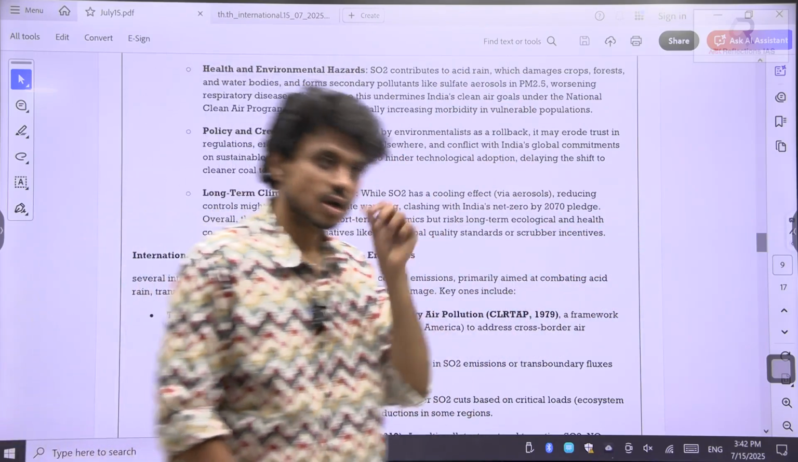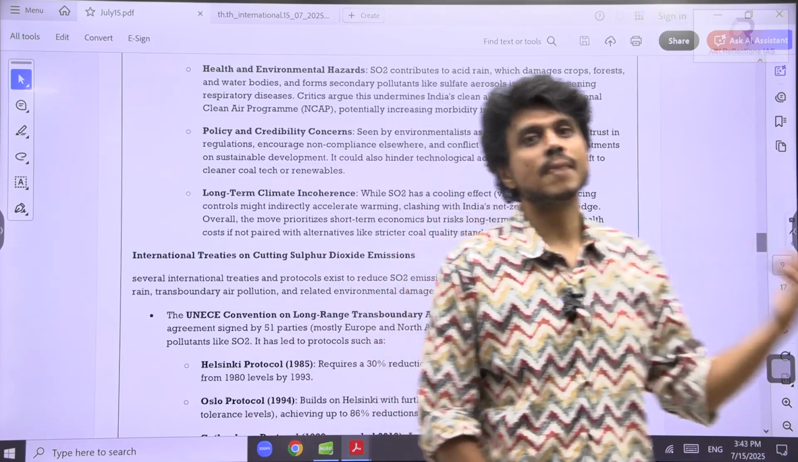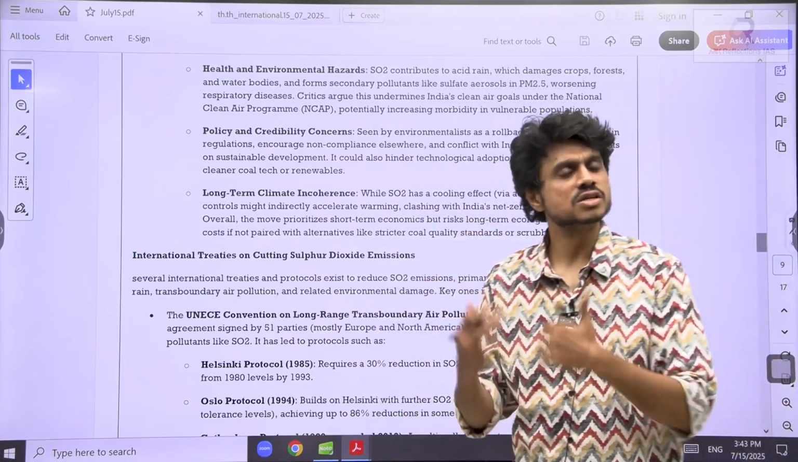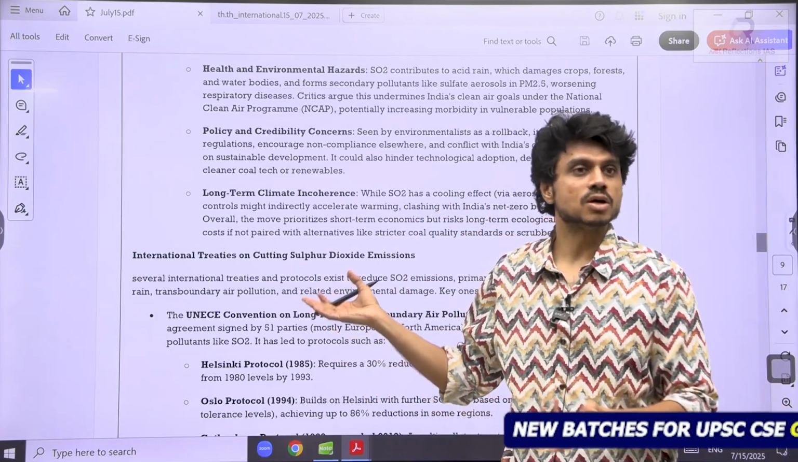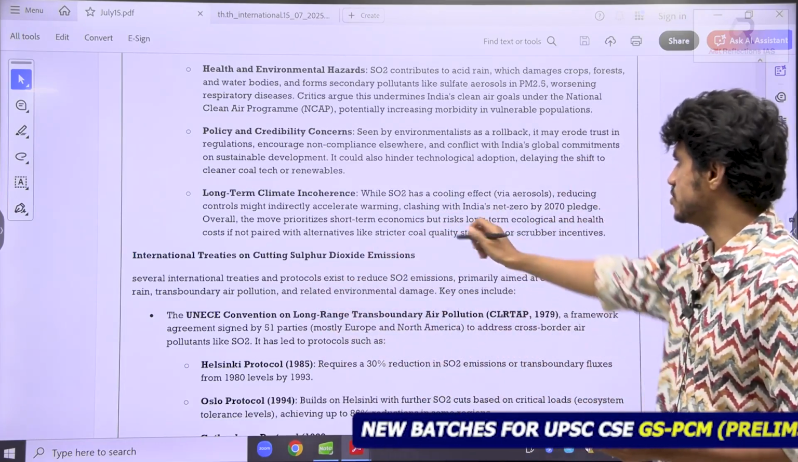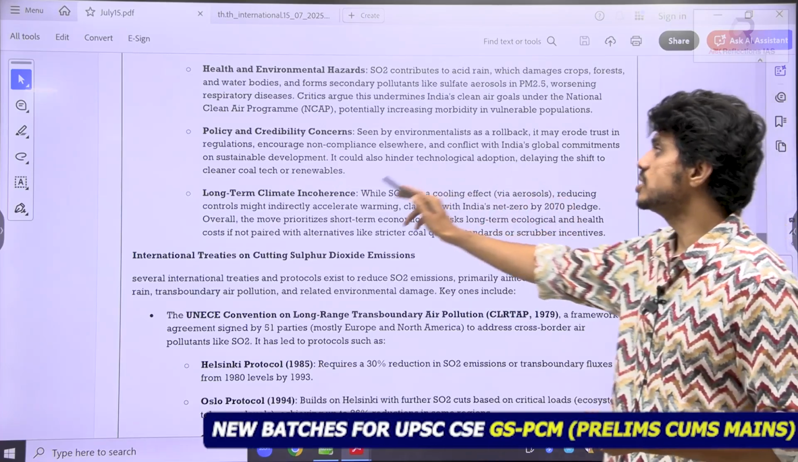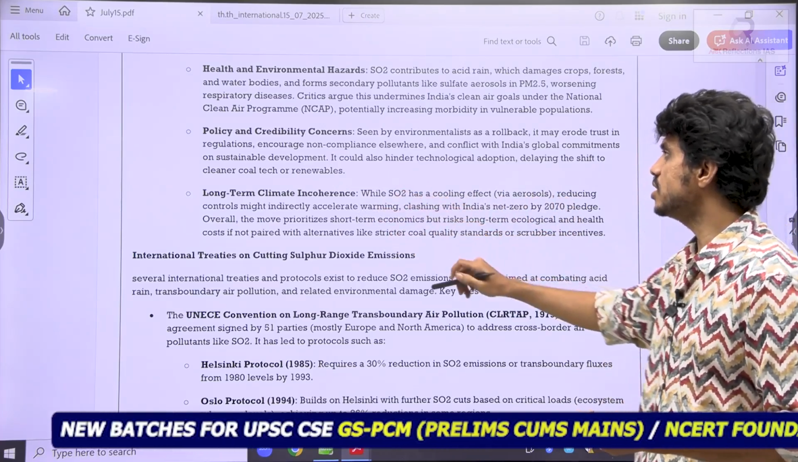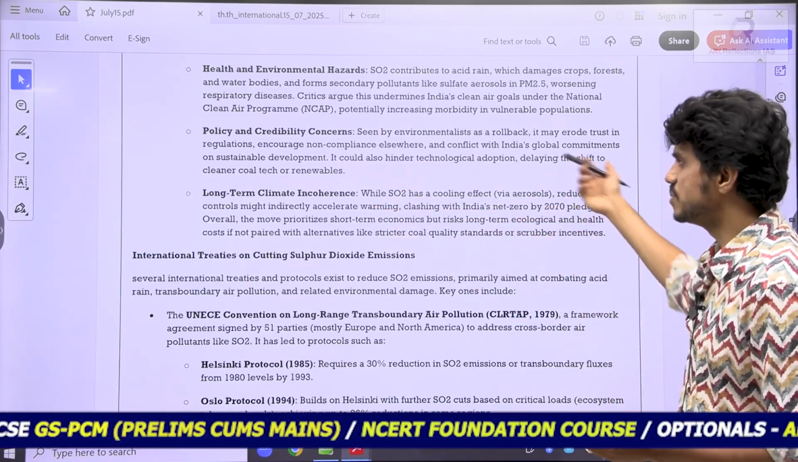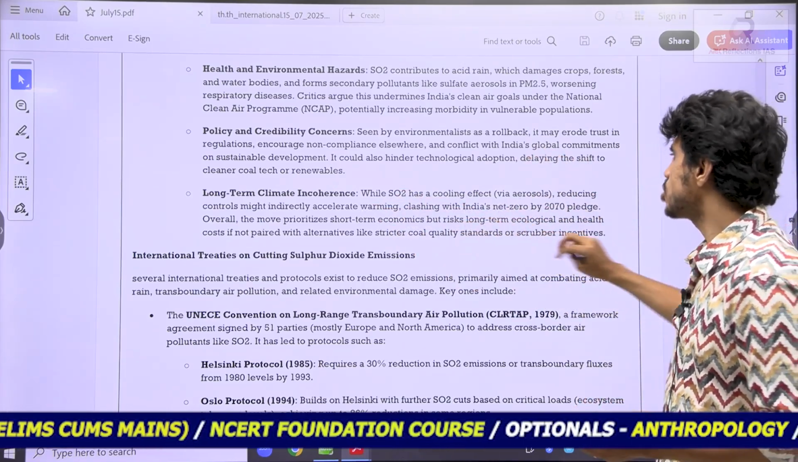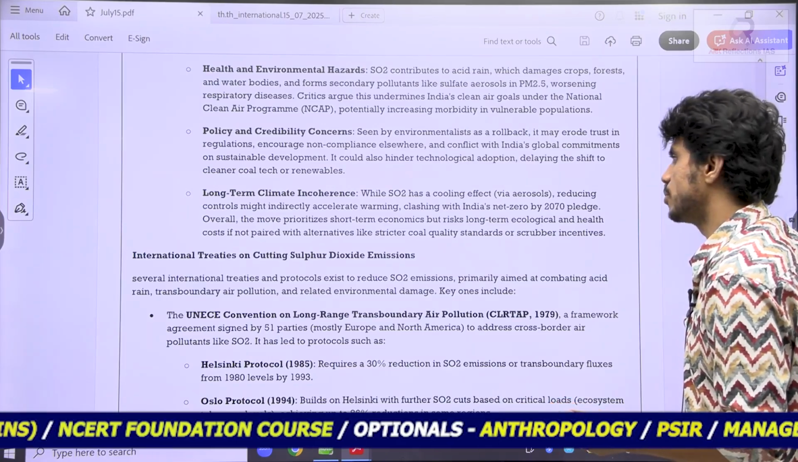So when you impact this thing, again there can be changes in the warming as well as the cooling effect. So this can also be another problem. See, while SO2 has a cooling effect, reducing it might indirectly accelerate the warming, clashing with India's net zero by 2070 pledge. Overall, the move prioritizes short-term economics. So that is what they are talking about.